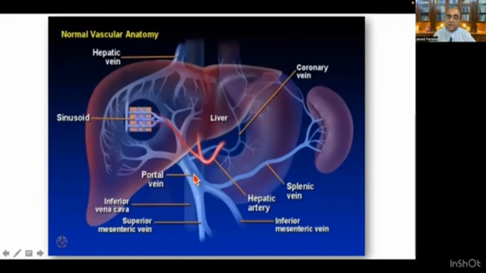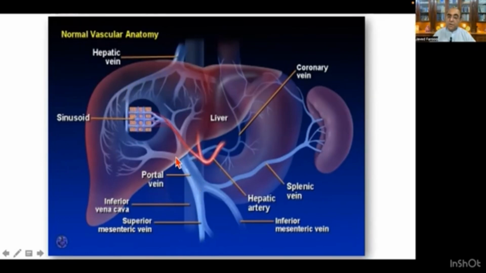It takes all the absorbed nutrients to the liver, where they undergo different metabolic processes in the metabolic industrial area. The oxygenated blood is supplied to the liver by the hepatic artery, and the portal veins divide to the sinusoidal level, and from there the blood is drained into the hepatic vein.